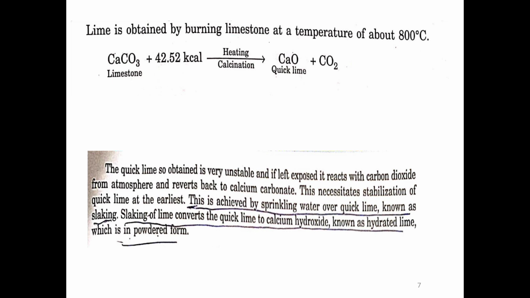Lime is obtained by burning limestone at a temperature of about 800 degrees Celsius. CaCO3 plus 42.52 kcal heating gives CaO plus CO2. The quick lime so obtained is very unstable, and if left exposed it reacts with carbon dioxide from the atmosphere and reverts back to calcium carbonate.